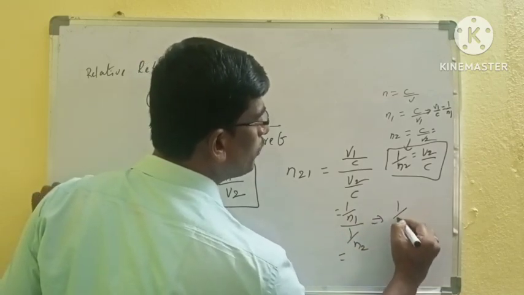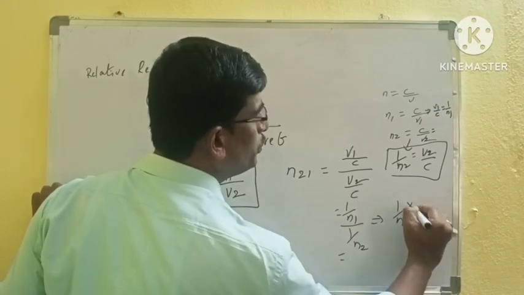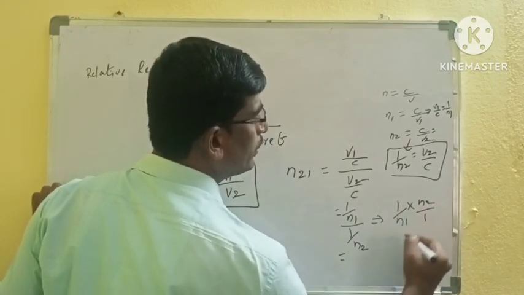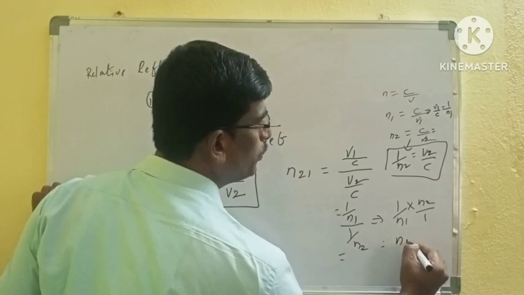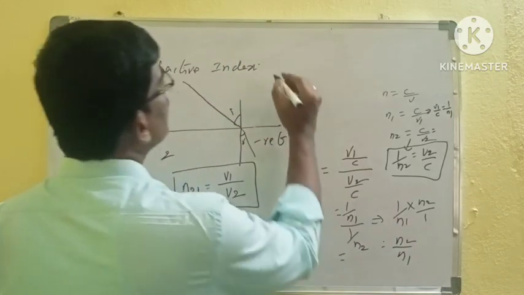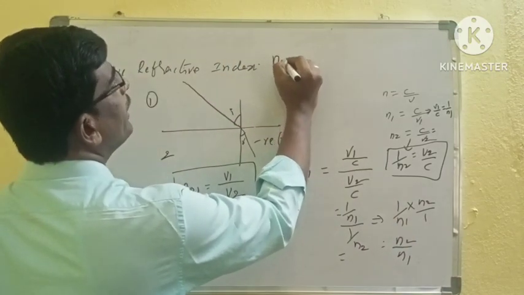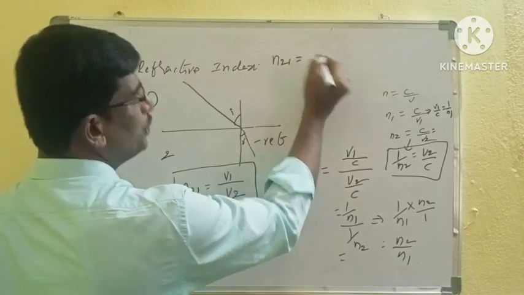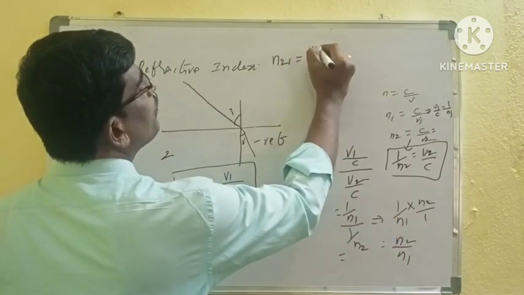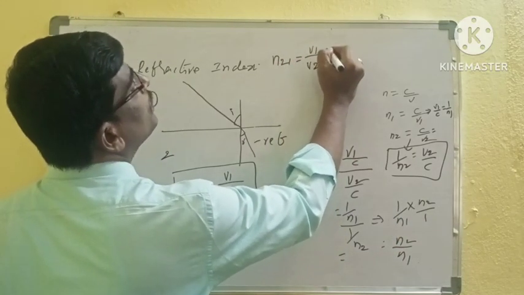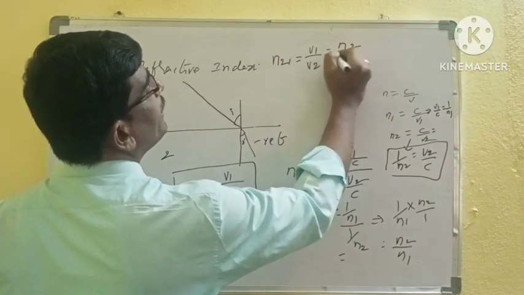That gives 1 by n1 into n2 by 1, which is n2 by n1. So the relative refractive index n21 is equal to v1 by v2, which is equal to n2 by n1.